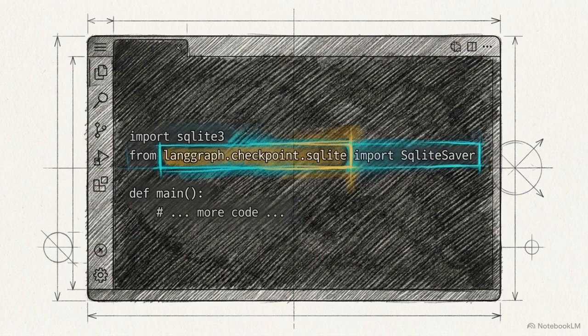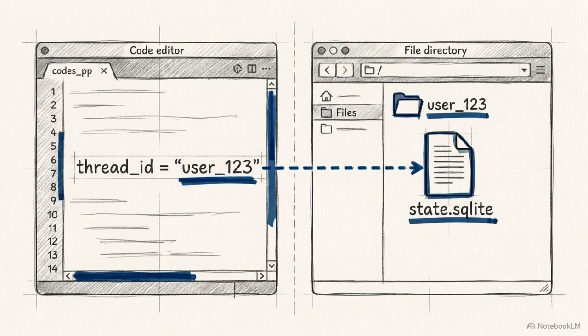Frameworks are already adopting this. LangGraph implements this pattern natively through its checkpoint.sqlite module, allowing developers to persist complex agent states locally. By passing a stable thread ID variable for each user session in the code, the system enforces the database isolation logic without manual schema management. This entirely eliminates the standard 50-millisecond network hop required to query an external orchestrator.